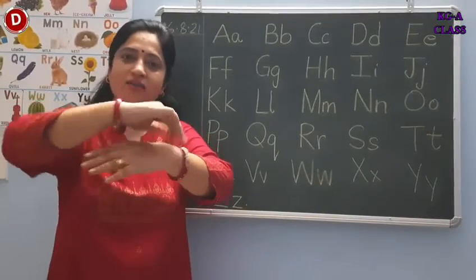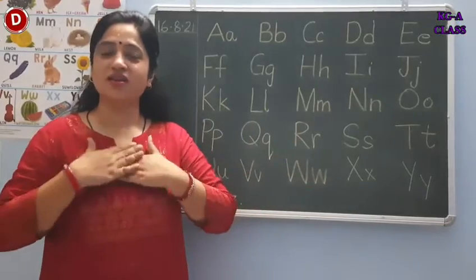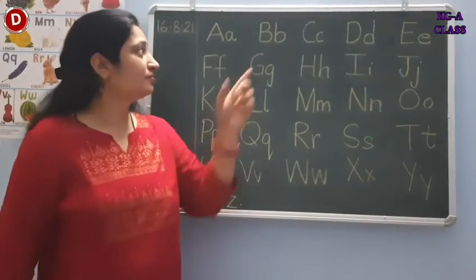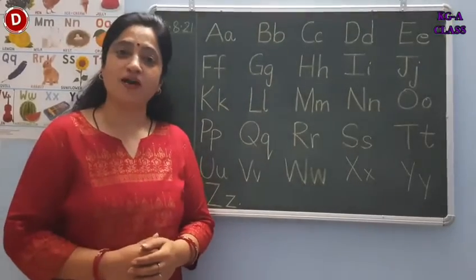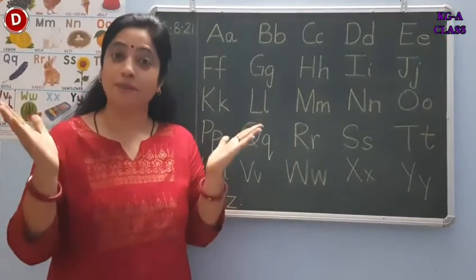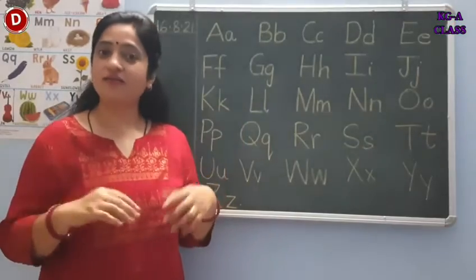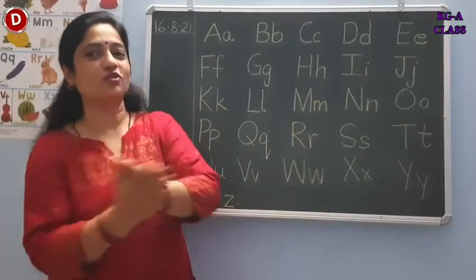Ants on my arms. Ants on my arms, it's causing me alarm. B, capital B, small b. B says B. Bring your bat and bring your ball. B. Bring your bat and bring your ball to the park to play.